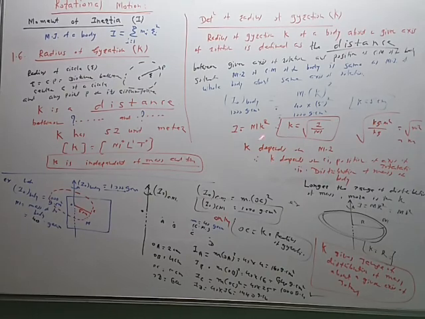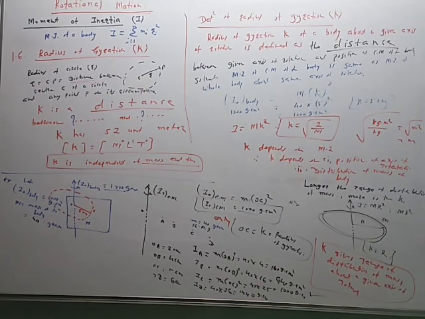And therefore, the practical way of calculating moment of inertia is only in terms of radius of gyration. And therefore, the concept of radius of gyration is very important. It is a practical way to determine the moment of inertia of the body by measuring the radius of gyration. Now, how this K is determined depending upon the dimensions of the body is a separate part. So we will see it at the end or in the numerical problems. Okay, we'll stop here.